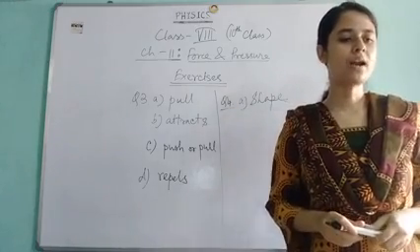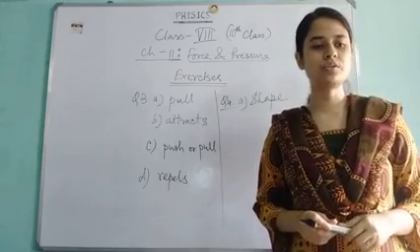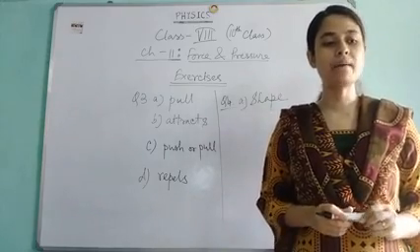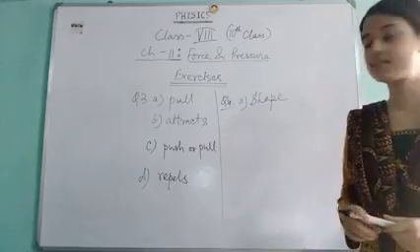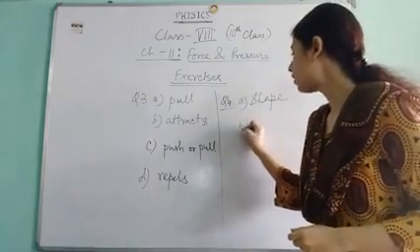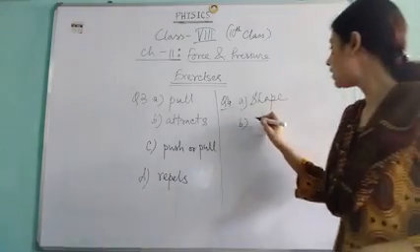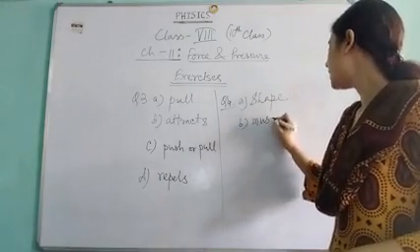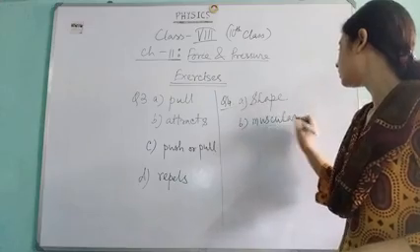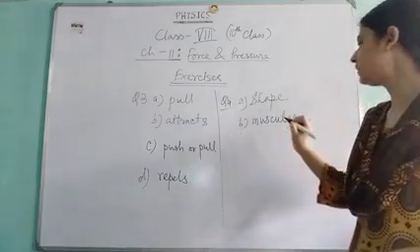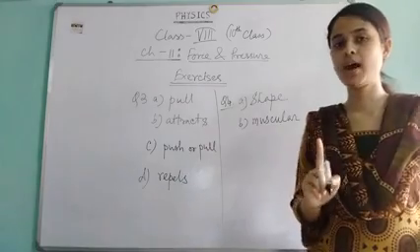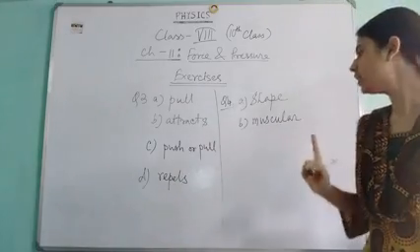The force applied by the archer to stretch the bow is an example of what? 4B is an example of muscular force. This is the example they asked you, not the type. So you will write it is the muscular force.